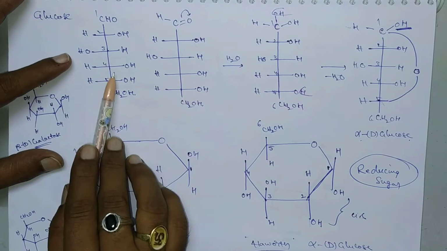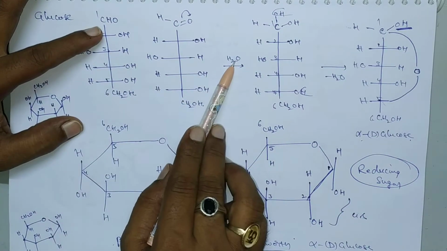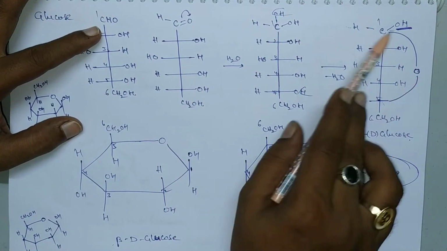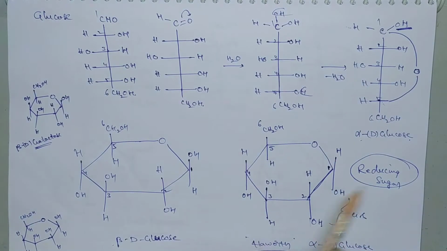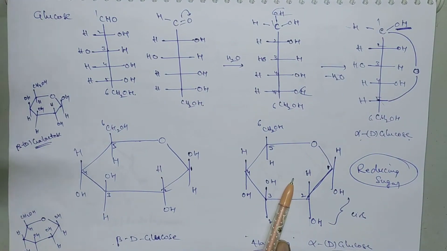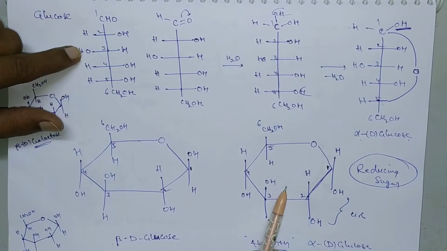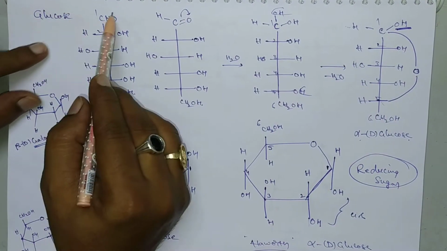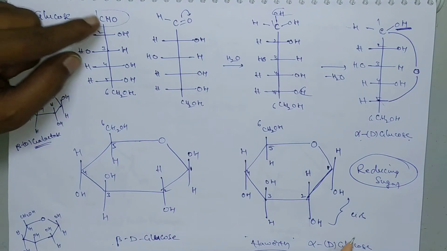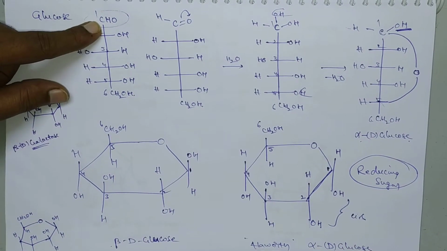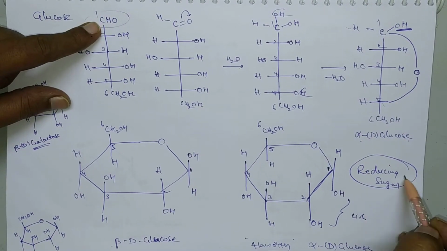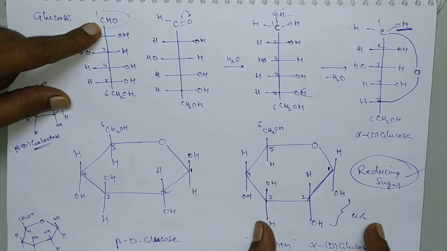From the aldehyde, we add water and remove water to form the cyclic structure. So upon adding Tollens reagent or Fehling's reagent and heating, it will convert into the open chain structure and a free aldehyde group will be present. Since it consists of a free aldehyde group, it is a reducing sugar. So glucose is a reducing sugar.